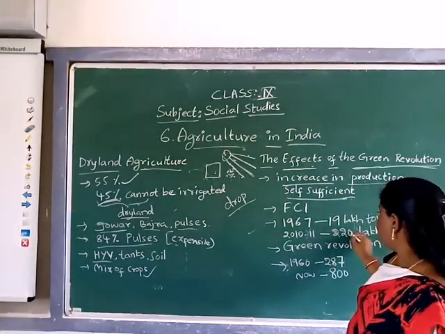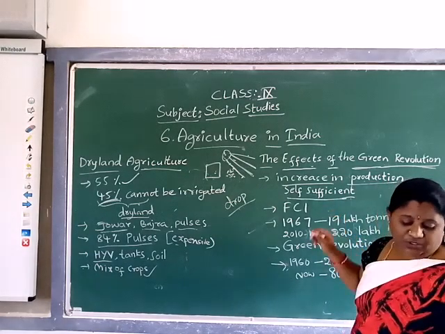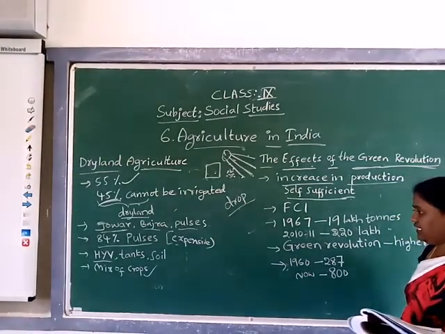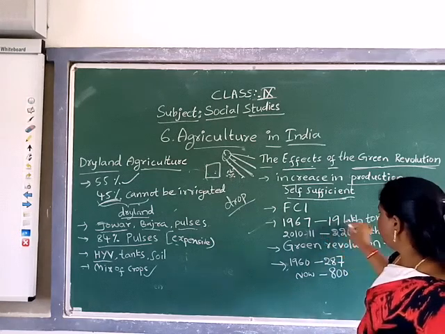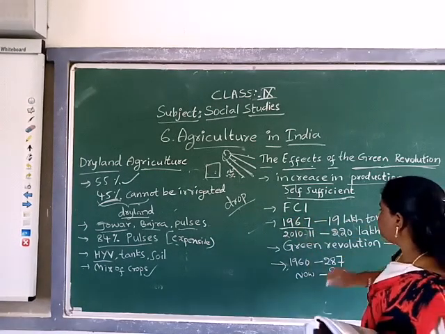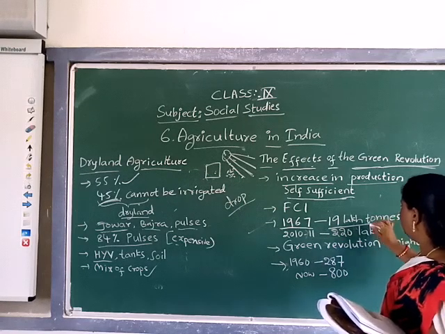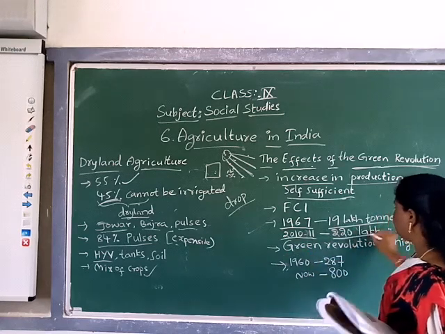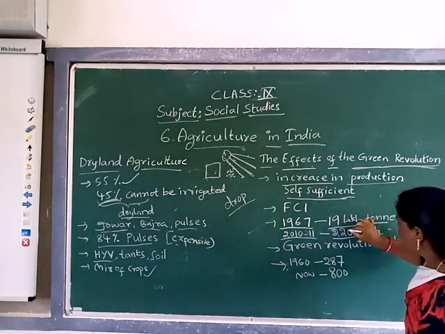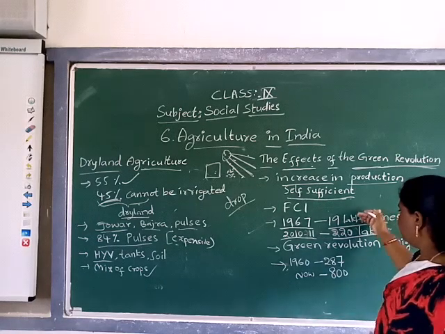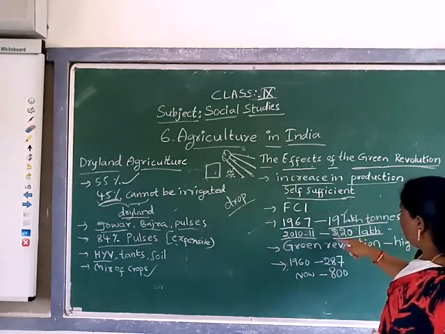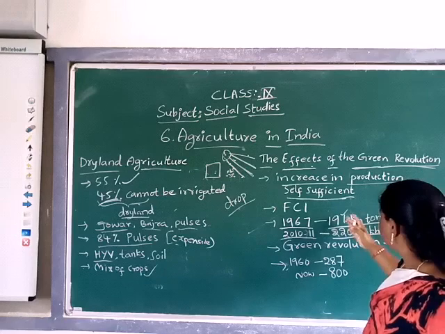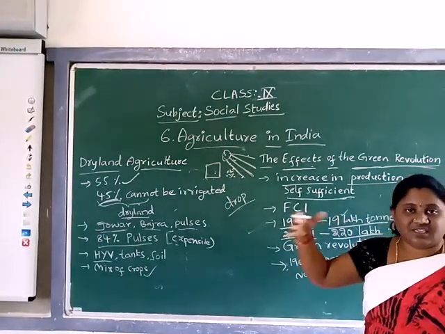How many times? 5 times. How much? 253 million tons. Here, they gave an example. In 1967, the yield was only 19 lakh tons. But come to 2010-11, it has increased to 220 lakh tons. See, by this calculation, 19 to 220 lakh tons, we are getting to know how much it has increased.